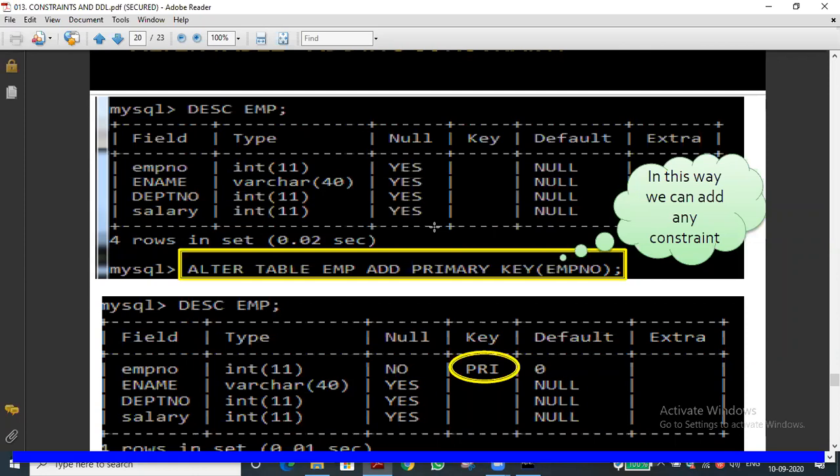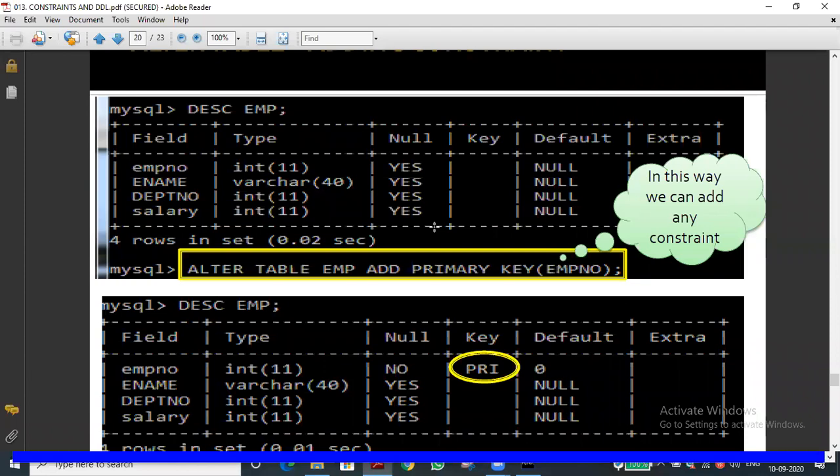So add primary key of the field name, which field we are applying the primary key to. Here in this example, employee number is the field to which we apply the primary key. So this is another way to set the primary key, or another way to set constraints also.